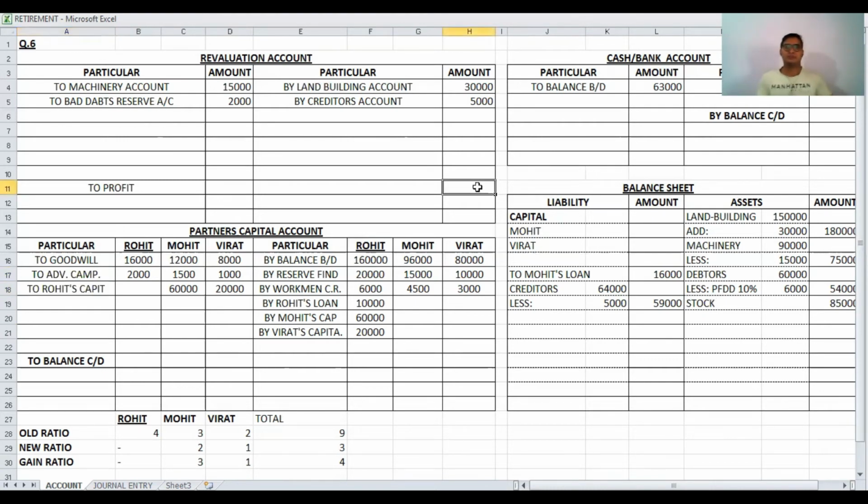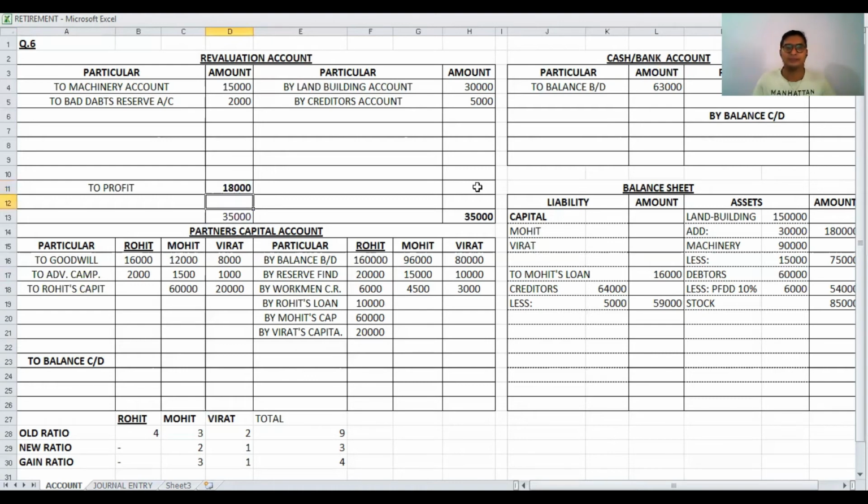Then after step number 5, we have to total the credit side, 35,000. This total we have to write on the debit side. The difference is, from 35,000 we deduct 15,000 as well as 2,000. The difference comes to 18,000. It is called profit.